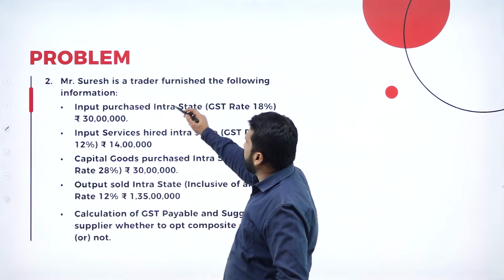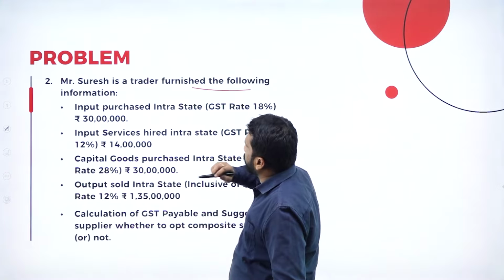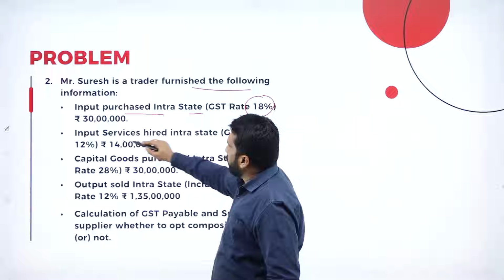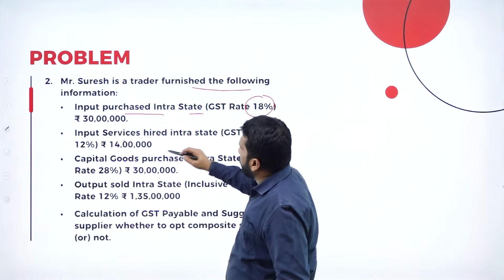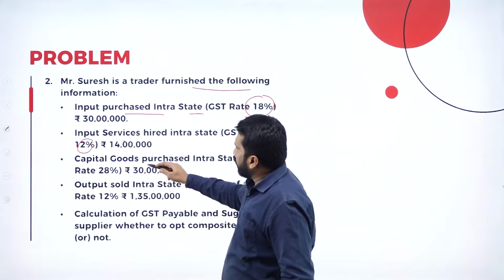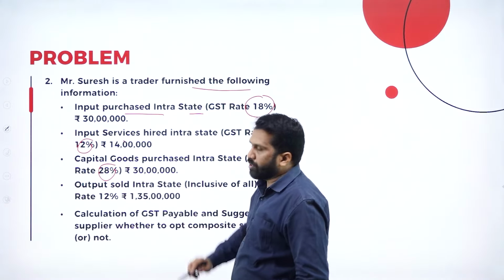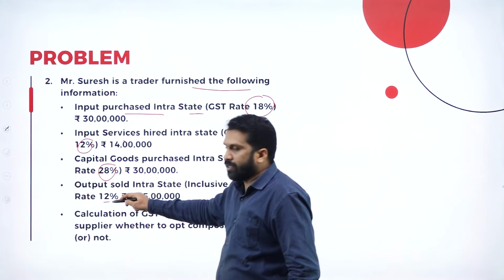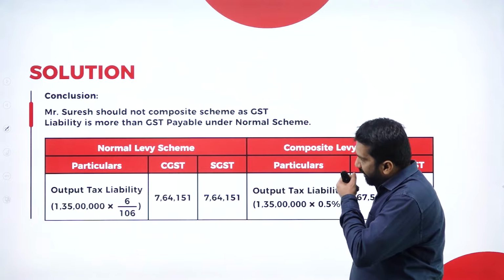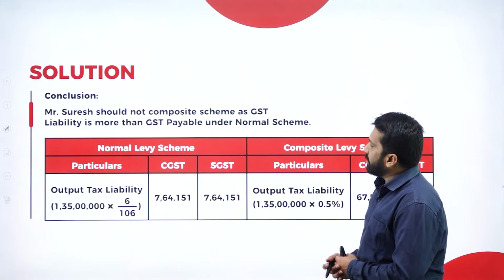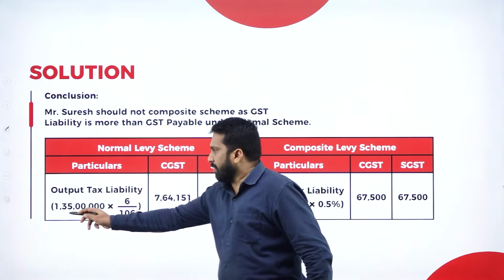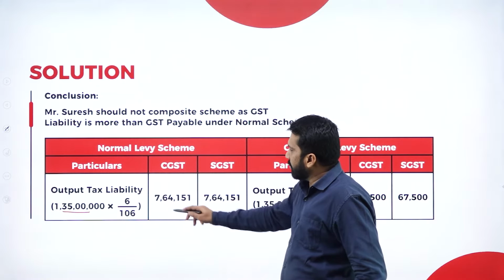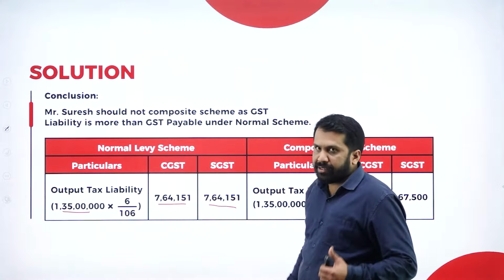Problem 2. Mr. Suresh is a trader and furnishes the following information. Input purchased interest rate is 18%. Input service hired interest rate is 12%. Capital goods purchased is 28%. The same procedure we will do. Output sold is how much? 1 crore 35 lakh at 12%. So if you go for calculation, the normal levy we calculate on this only: 1 crore 35 lakh into 6%, 7 lakh 64.